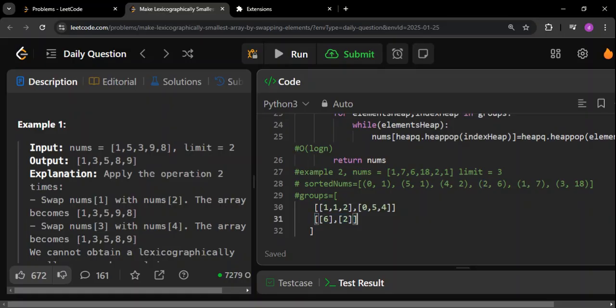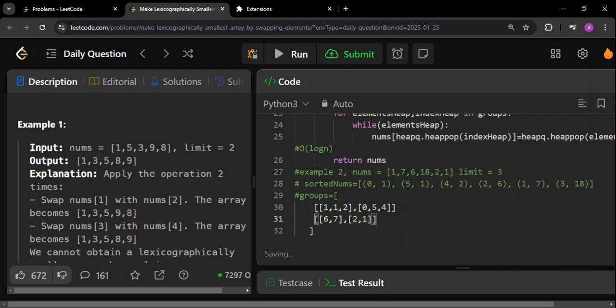Now comes 7. Now we're at 7. If you subtract the previous seen value in the sorted order, 7 minus 6 is 1. 1 is less than equal to 3. So 6 and 7 are going to be in the same group. So I will add 7 here, and the index for 7 is 1, so I will add 1 also here. As simple as that, right?